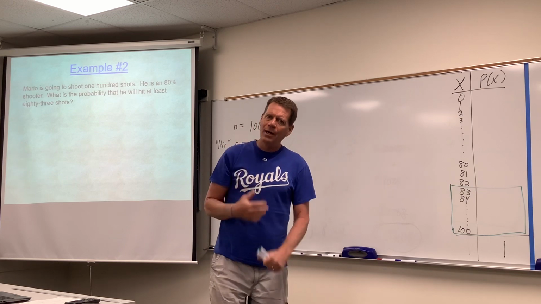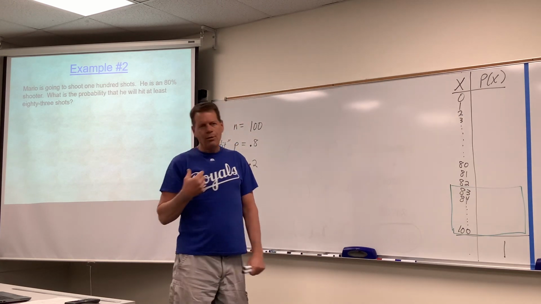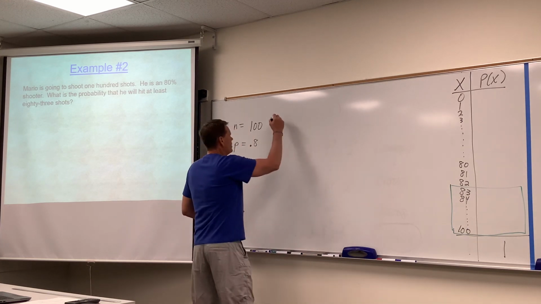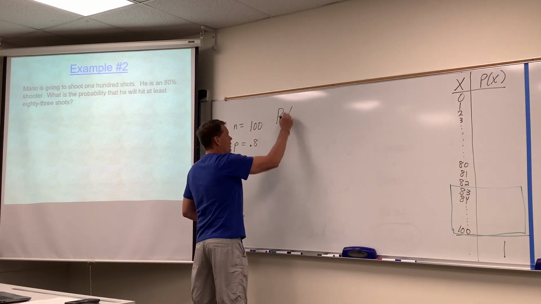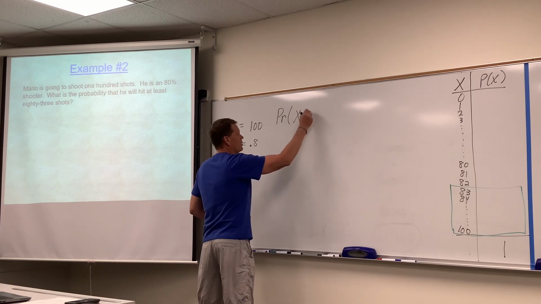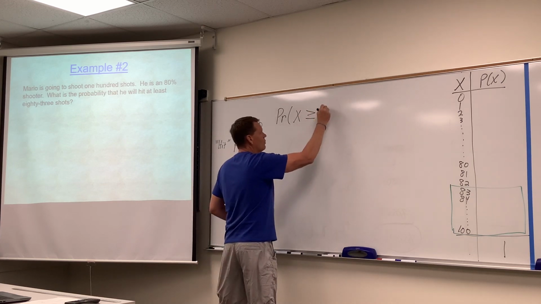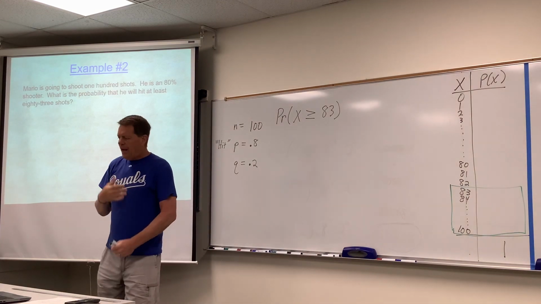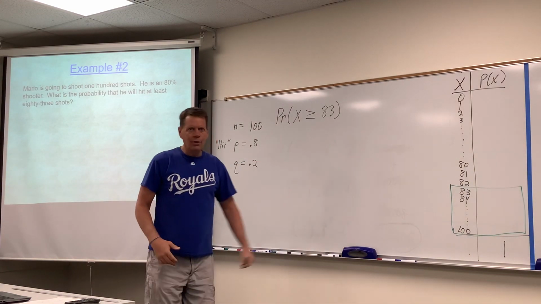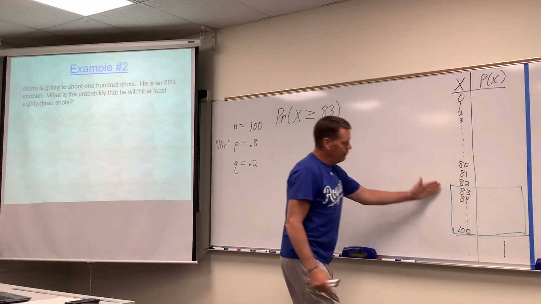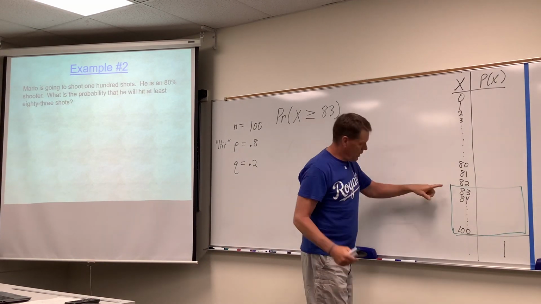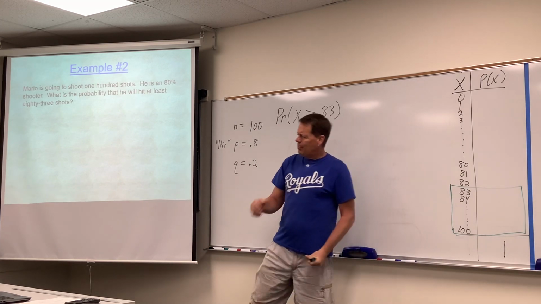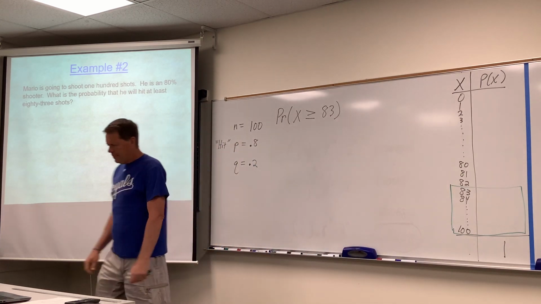So let's talk about a different mathematical theory that might be useful to us. But first of all, we want to set up the fact that this is the probability that the number of hits is greater than or equal to 83, right? That means at least 83. And that would be the numbers from 83 to 100. Do it the old way if you want. Do it the assignment 15 way. Again, set up the formula for every one of those and add them up. But let's talk about this in a different way.